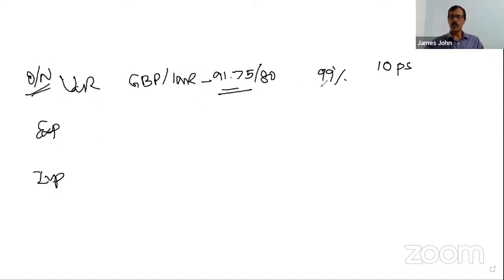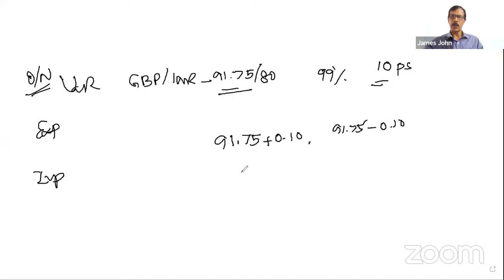This is the spot rate. 10 paise is the VaR. Value at risk is 10 paise. What is the worst possible here? How does this GBP move? As per this prediction, tomorrow the value of GBP can be either, in the case of buying, 91.75 plus 0.10, or it can be 91.75 minus 0.10.